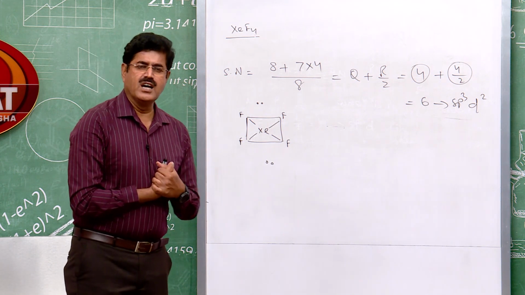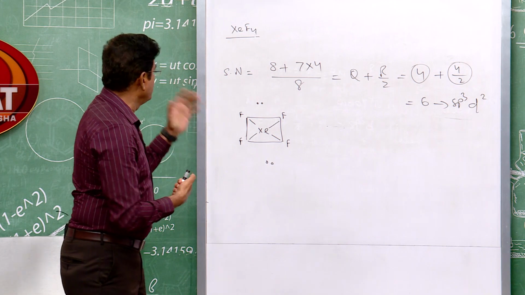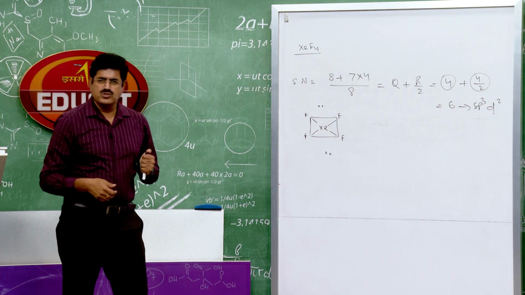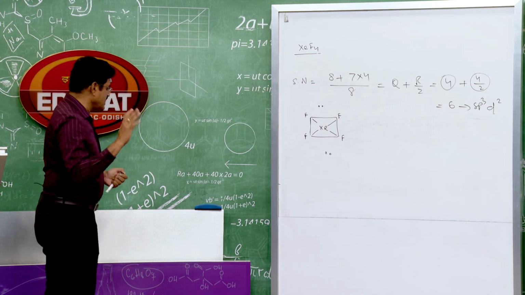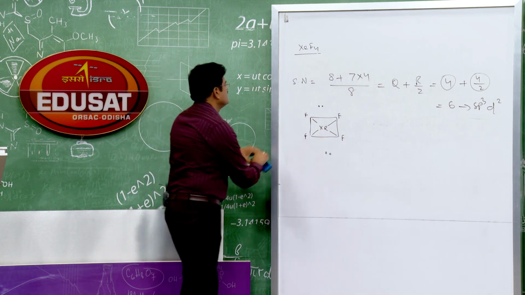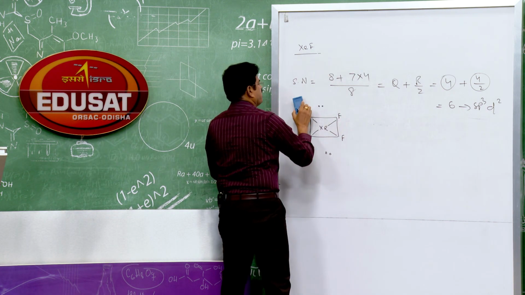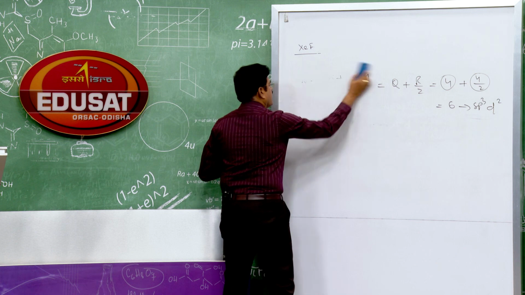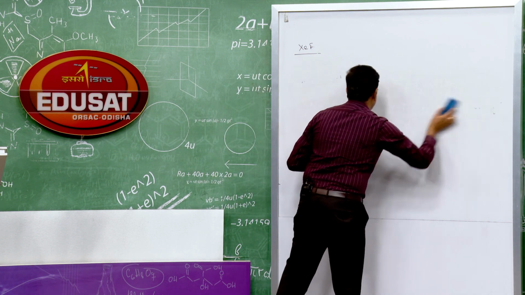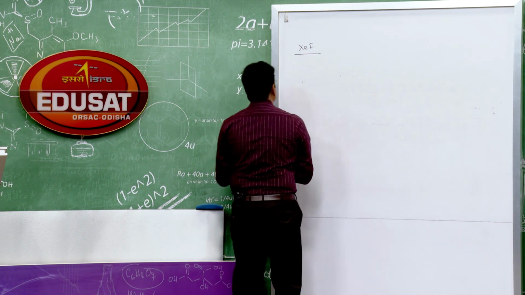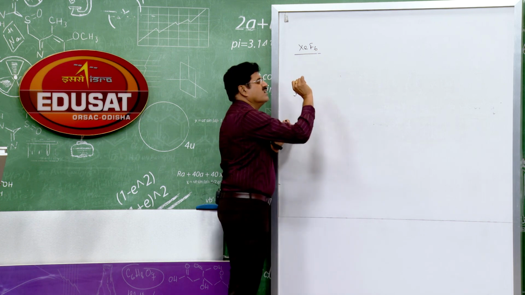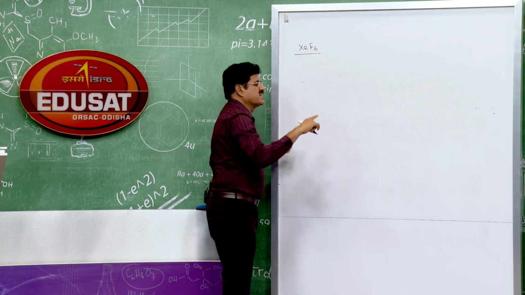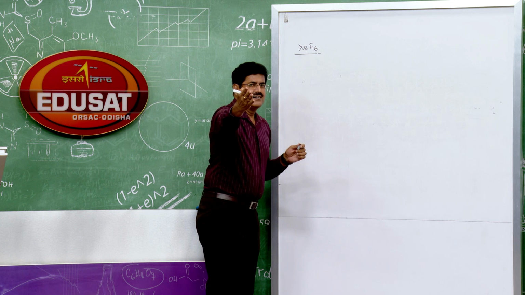Okay, hybridization sp3d2. Next compound of xenon is XeF6, xenon hexafluoride. Let's calculate the steric number to predict the hybridization of xenon in XeF6. What is the hybridization of xenon in XeF6, students? Can you answer?